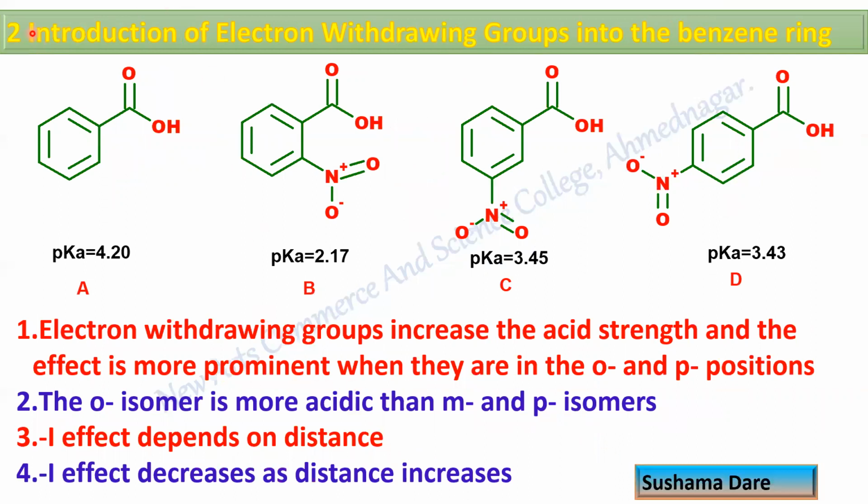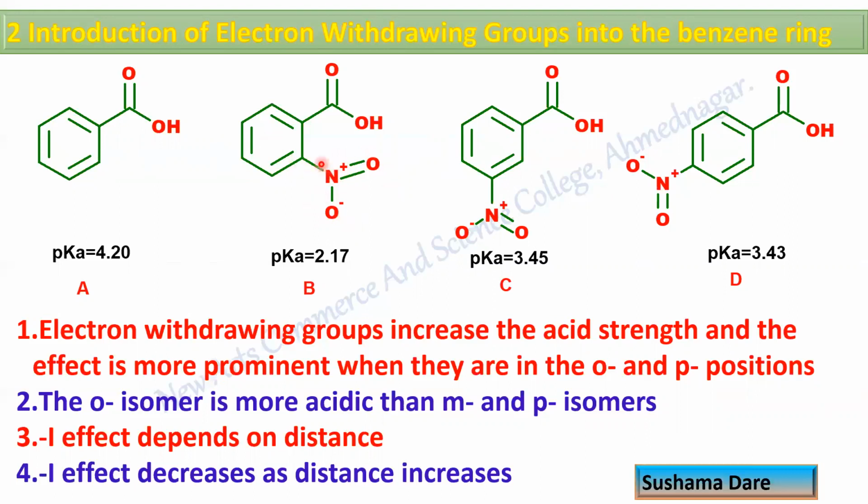Now the second example is introduction of electron withdrawing group into the benzene ring. So which group are we going to introduce? A nitro group. And what is the role of nitro group? The role of nitro group is electron withdrawing group. Why is it an electron withdrawing group? Can you see the nitrogen carries a positive charge? So as the nitrogen carries positive charge, its tendency is to withdraw the electron density from the neighboring atom.